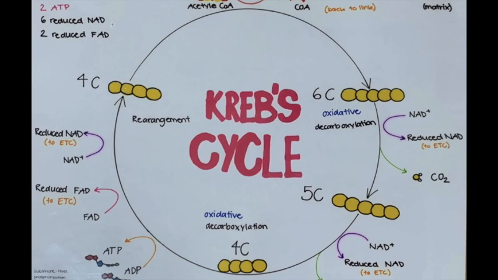The net yield of the Krebs cycle is 2 ATP molecules, 6 reduced NAD molecules, and 2 reduced FAD molecules. This is how cell respiration creates energy in the form of ATP.